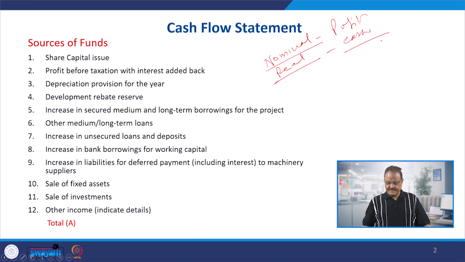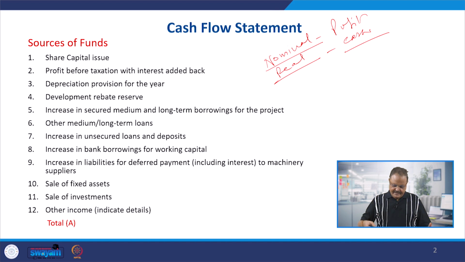So we want to see, because we are not going to run the show with the profit. We require the cash for running the show, for paying the expenses of the firm, or for doing the business, or any kind of business dealings. Profit will not serve the purpose. So the income statement is going to give us the profit only, because you have seen that on the credit side we put the sales and on the debit side we put all expenses.